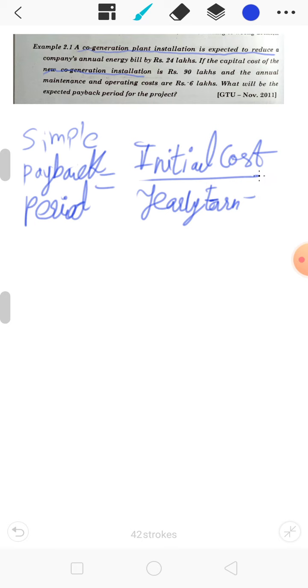Our initial cost, IC, the capital cost, is around 90 lakhs.